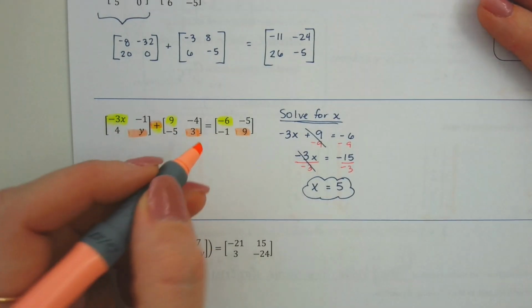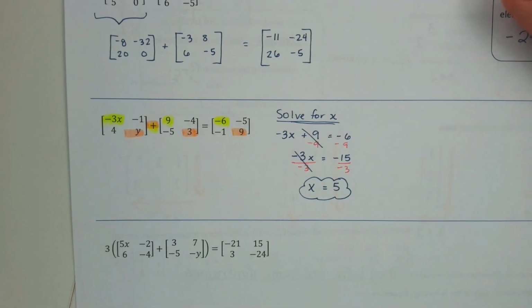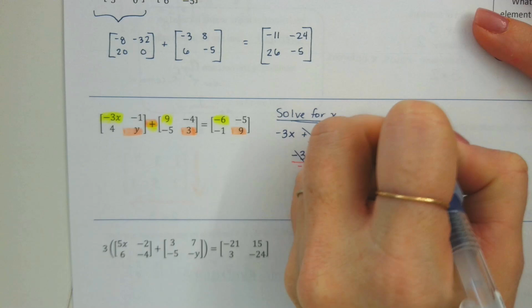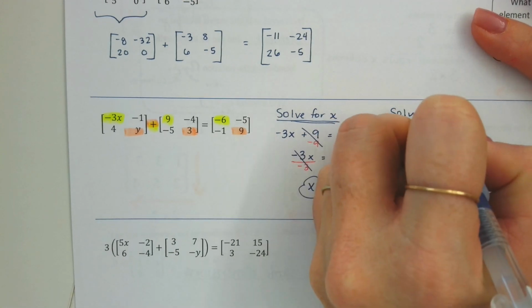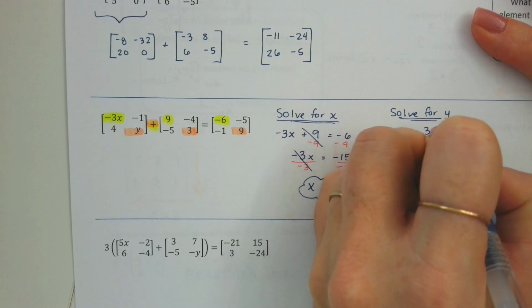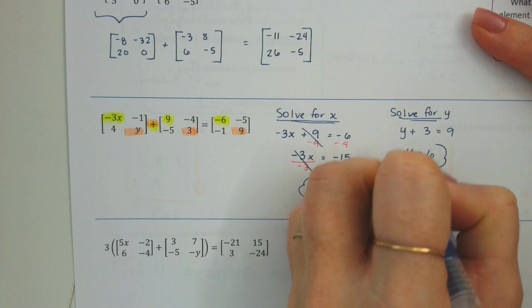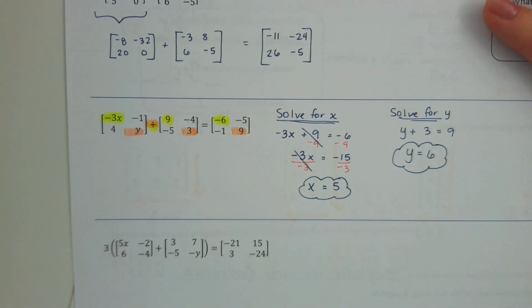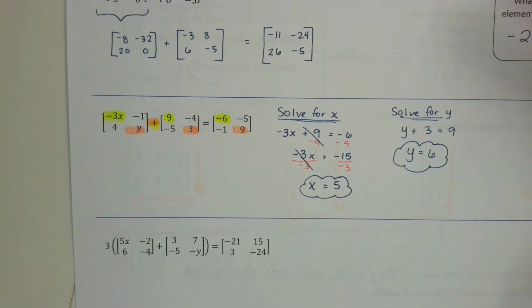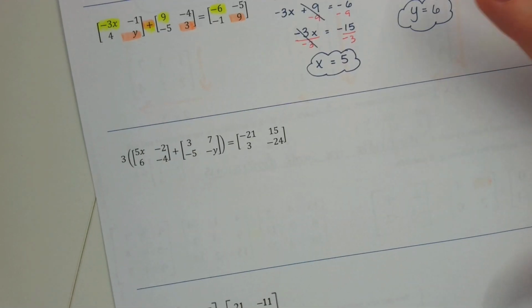All the numbers are in the same position, second row, second column, second row, second column. This one's a much easier equation to solve. The y was added to 3 and we got 9, which means y was 6. Doing okay so far? We'll go back there. We'll do that later.